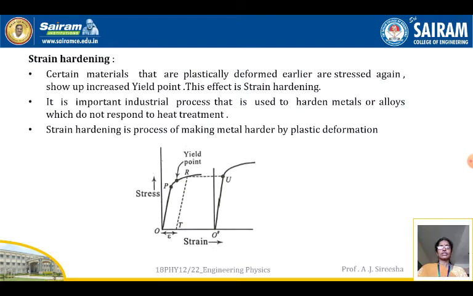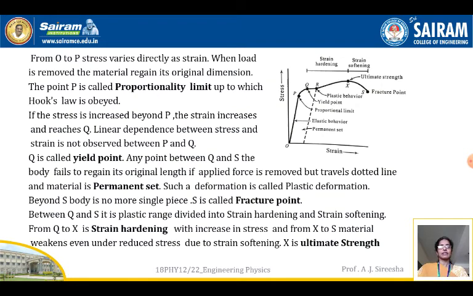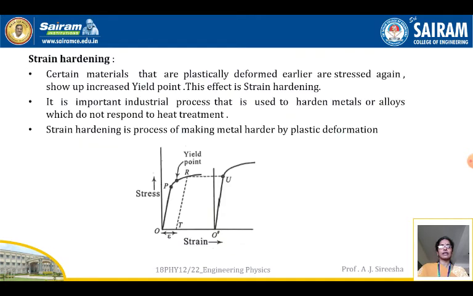Now we go with strain hardening. What is strain hardening? We have seen in the before diagram, see here the strain Q to X is called strain hardening. Certain materials that are plastically deformed earlier, when stressed again, show increased yield value. This effect is strain hardening.